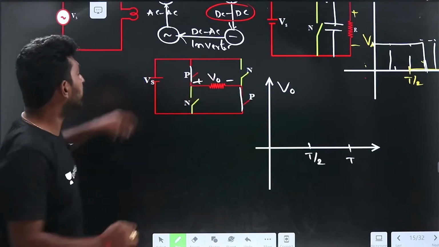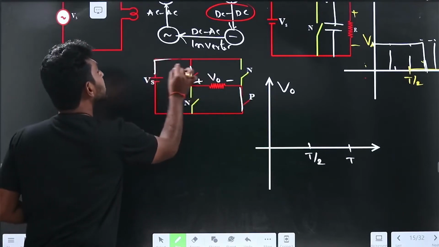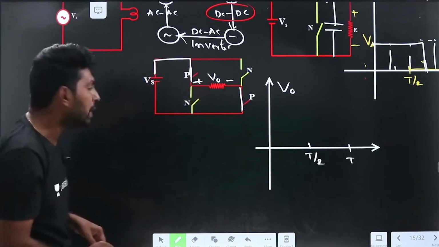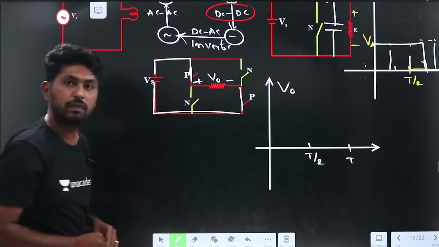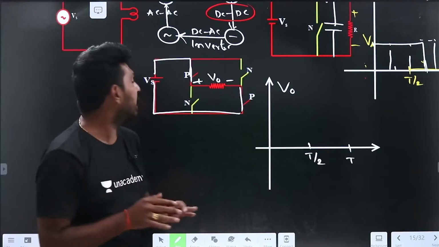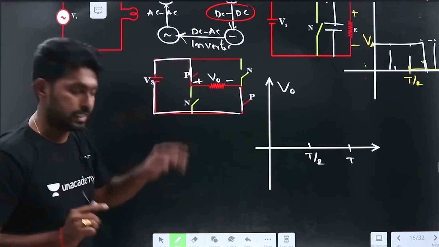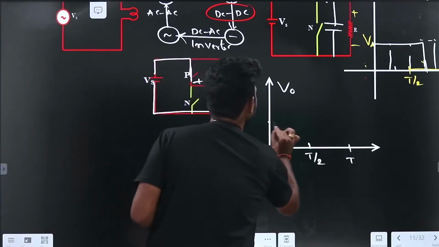V0 equals Vs, because the positive terminal of Vs is connected to the plus of V0 and the negative terminal of Vs is connected to the minus of V0. Right? So now V0 equals Vs.